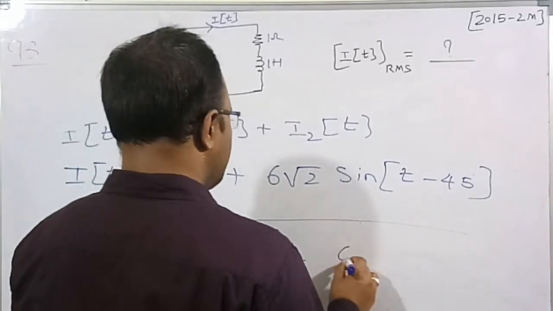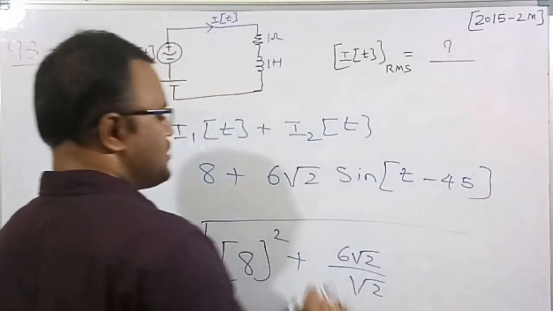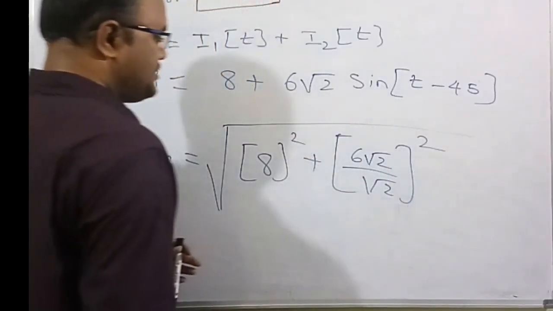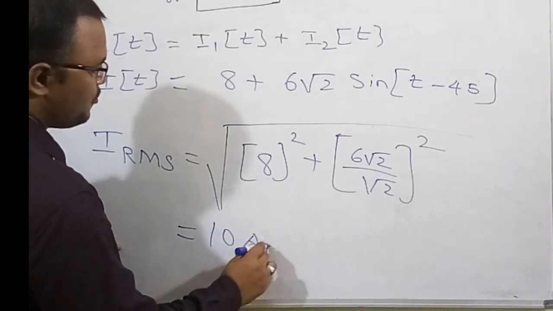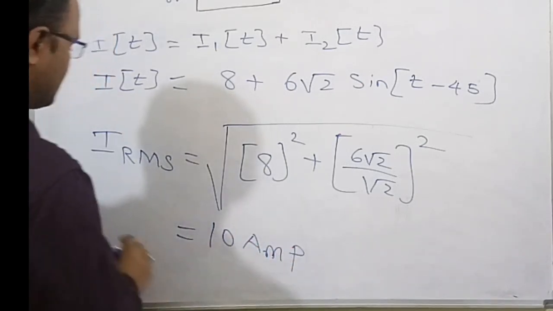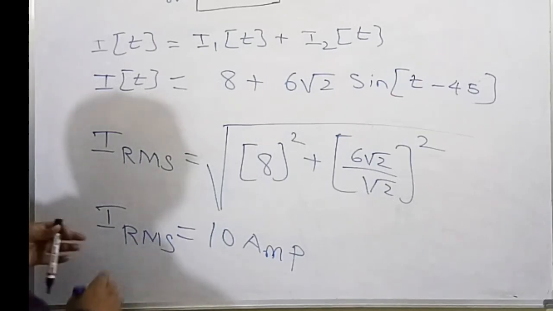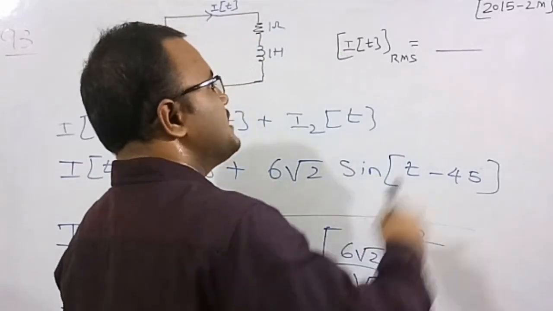So therefore Vm by root 2 means 6 root 2 by root 2. This is the RMS value, but we need to do the whole square. So if you do the simplification, we will get 10 ampere. So therefore the steady state current RMS value is 10 amperes, and the required solution of this numerical is 10 amperes.